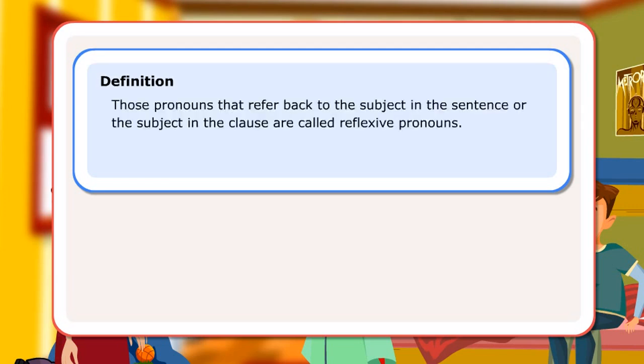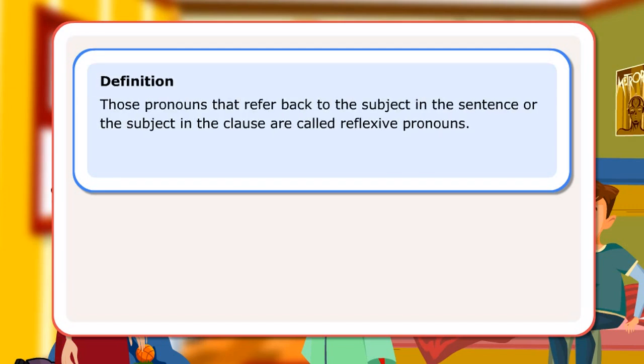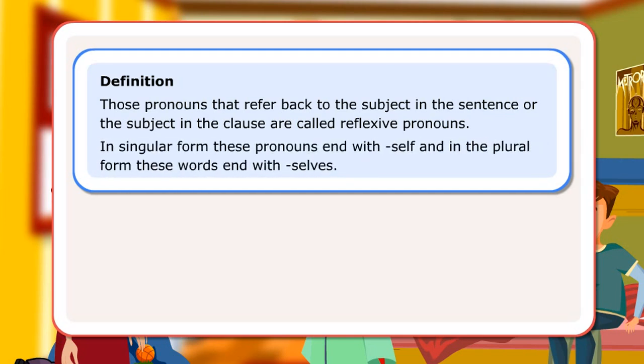Definition: those pronouns that refer back to the subject in the sentence or the subject in the clause are called reflexive pronouns. In singular form, these pronouns end with self, and in the plural form, these words end with selves. Let us look at few sentences.